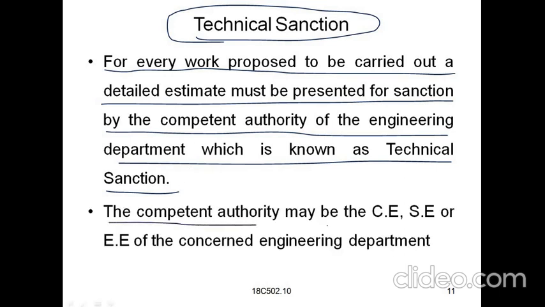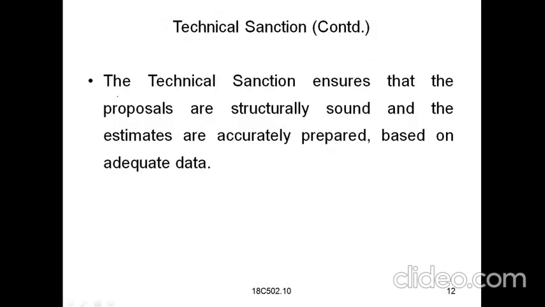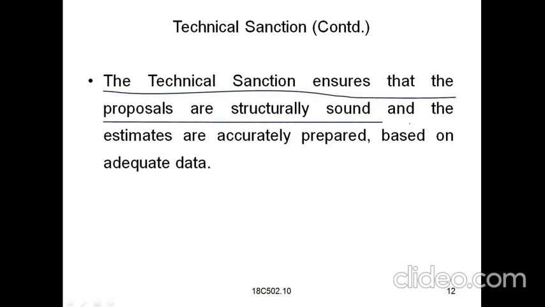And the competent authority may be the chief engineer, superintendent engineer or executive engineer of the concerned engineering department. So here the technical sanction ensures that the proposals are structurally sound and the estimates are accurately prepared based on adequate data.